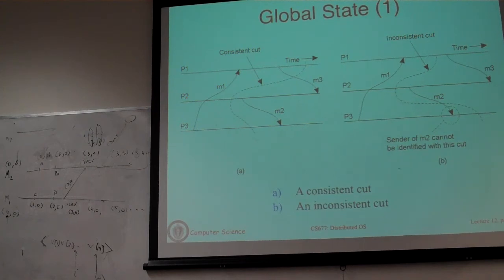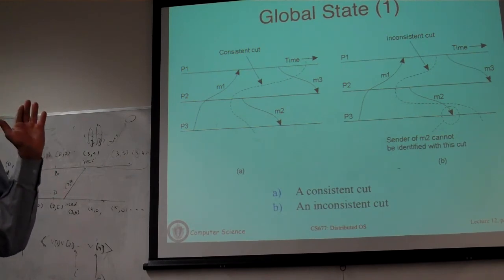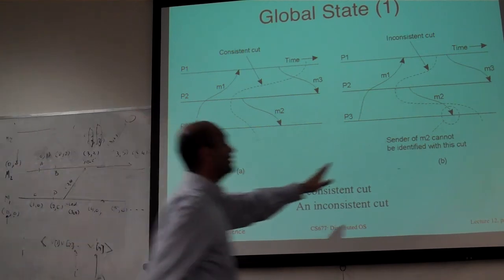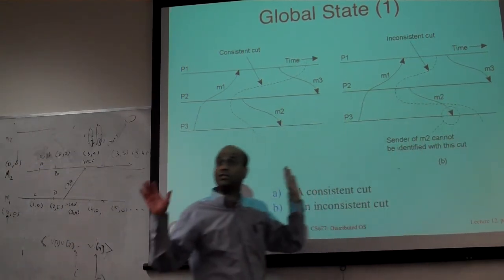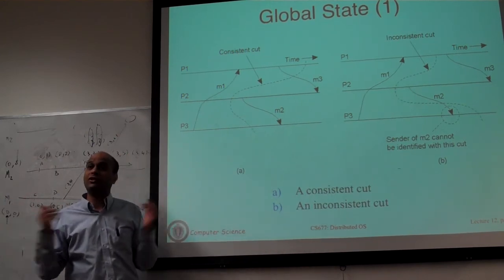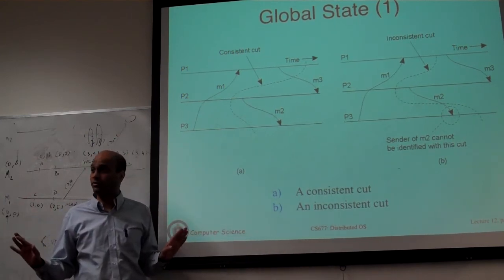So that is a message we'll call in transit. It has been sent, but hasn't yet been received. So if you restart, if you don't capture messages in transit, you'll essentially have incorrect state because the message has just disappeared completely. Okay? Here, a message is actually processed twice. That's wrong. If a message disappears, is sent but never received, that's also wrong. You don't want that. Okay?